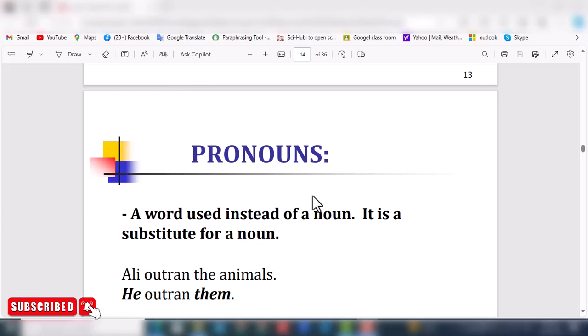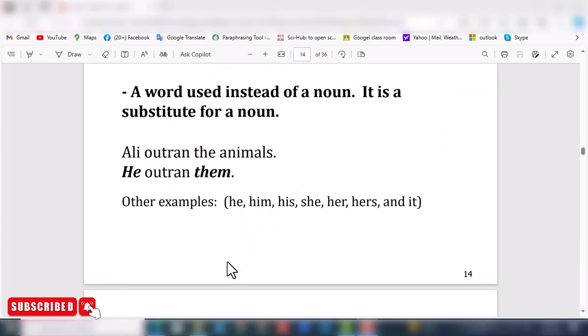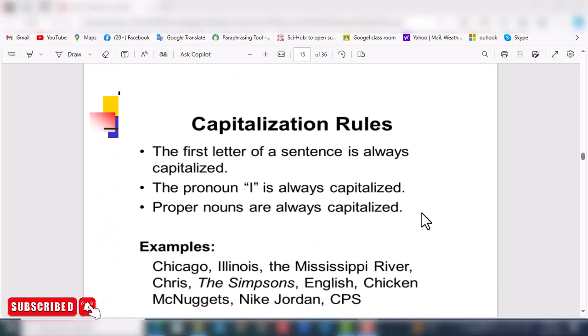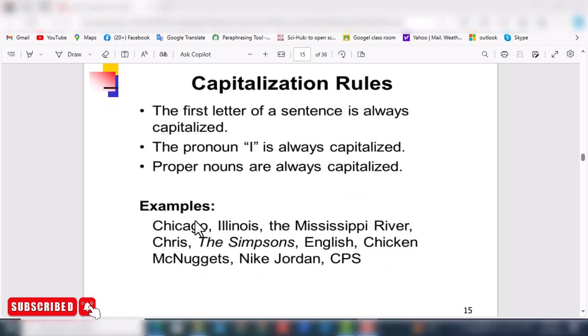Here are examples of pronouns: him, he, his, she, her, hers, and it. Here are the capitalization rules of pronouns. I should be capital, and proper nouns are always capitalized.